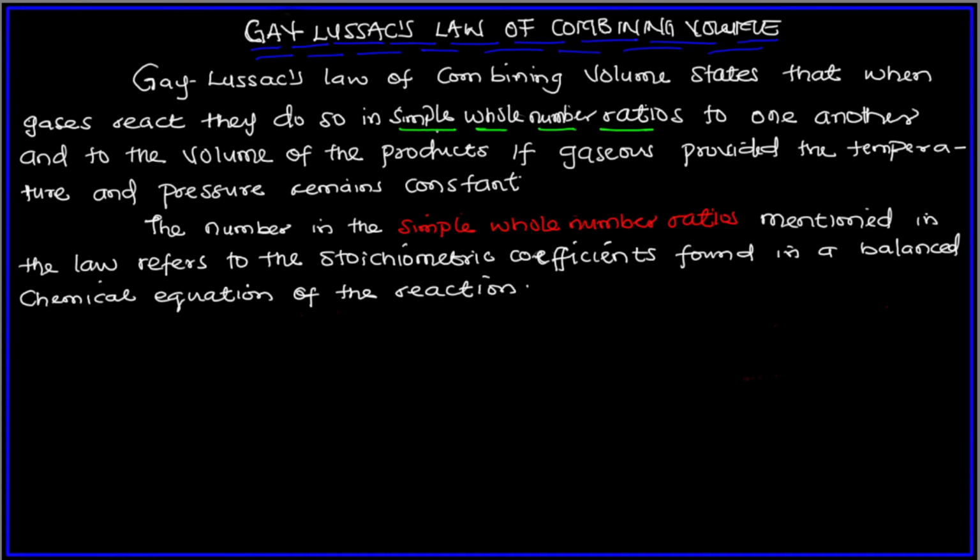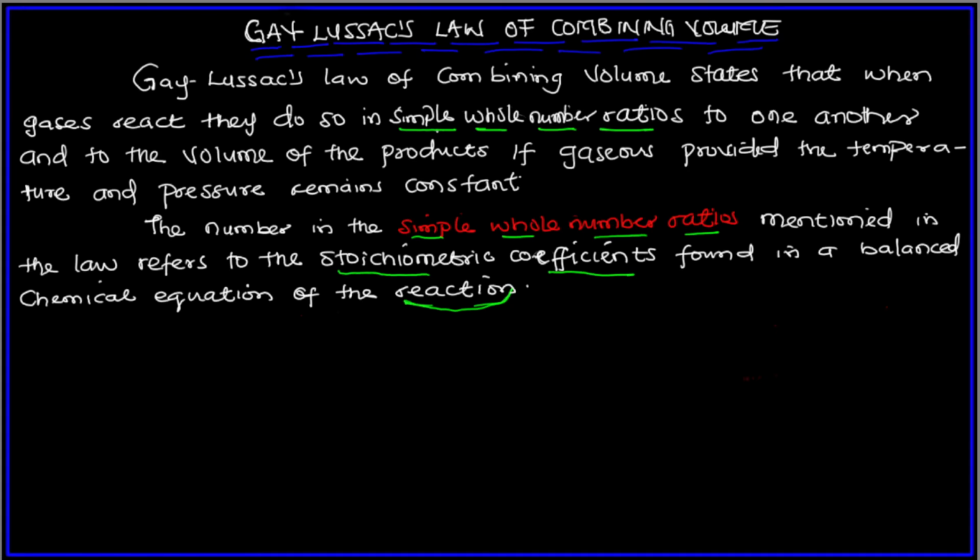I wrote here that the numbers in the simple whole number ratios mentioned in the law refer to the stoichiometric coefficients in a balanced chemical reaction. So there are things you need to take note of to understand this law very well. Let us repeat the law and we'll break it down.